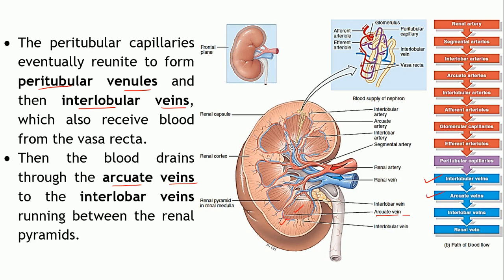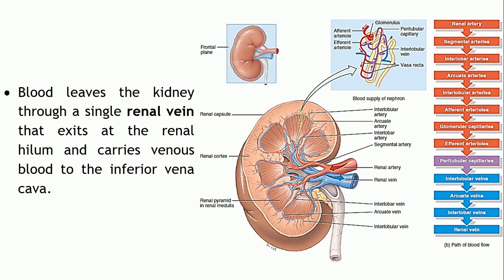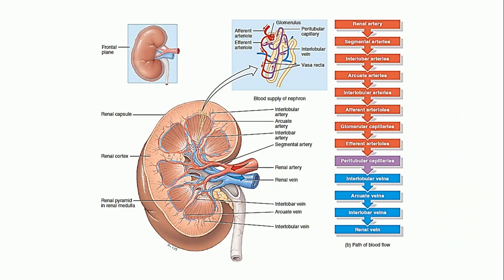From the arcuate veins, the blood will be drained into the interlobar veins. Interlobar veins are the ones present in between the two lobes. That is the next type of blood vessel. Eventually, all the interlobar veins will drain their blood into the single renal vein, which will leave the kidneys via the hilum. From here, the blood will be drained into the inferior vena cava and returned back to the right atrium.